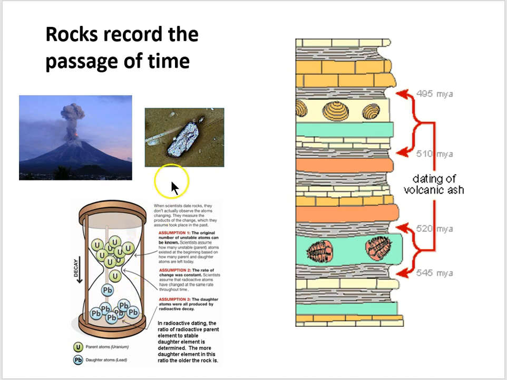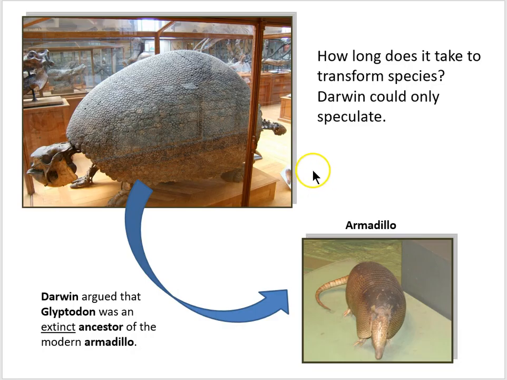So these little zircon crystals are like little clocks, and they can be used to measure the age of a volcanic ash layer, and so nail down the approximate age of any fossil found in between volcanic ash layers. When Darwin was pondering Glyptodon here, he speculated that perhaps Glyptodon was the extinct ancestor of the modern armadillo, but he had no way of really nailing down how old this fossil was. How long would it take for the ancestor to evolve into the modern armadillo? Well, with modern radioactive dating techniques, we can start to assign some ages to some of these fossils.